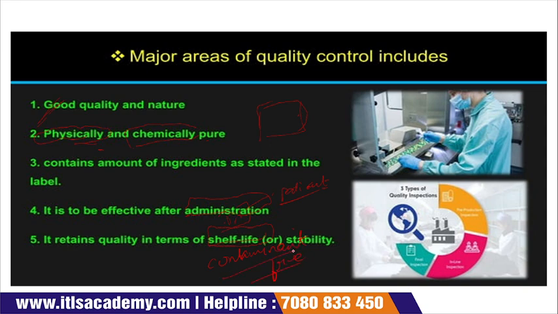So shelf life is basically up to what time period this particular product remains contaminant free, and only up to that period can we use that particular medicine or any kind of product. So these are the basic major areas of quality control: good quality and nature, physically and chemically pure, contain amount of ingredient as stated in the label, it is to be effective after administration, and it retains quality in terms of shelf life or stability.